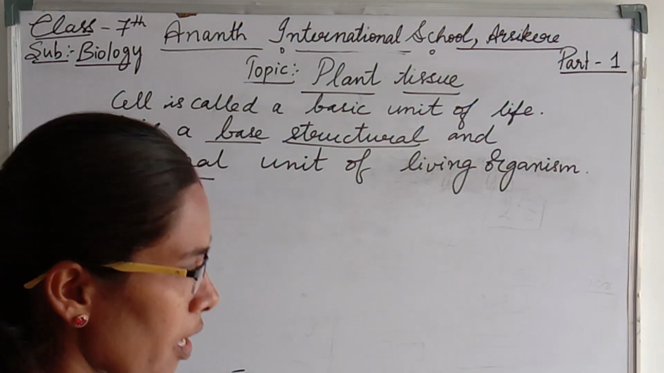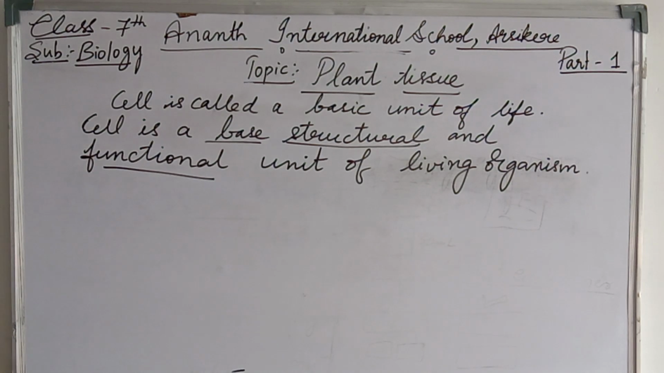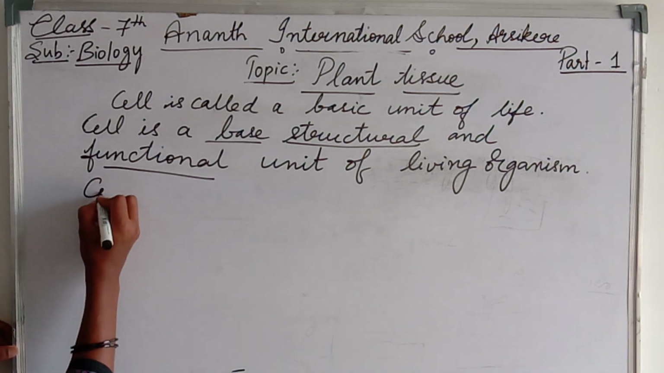Cells are very small in size, so we cannot see them with our naked eyes. We have to use an instrument called a microscope to see the cells, which are very tiny, very minute living beings present in the living organism. Then, what is the relationship between the cell and the tissue?